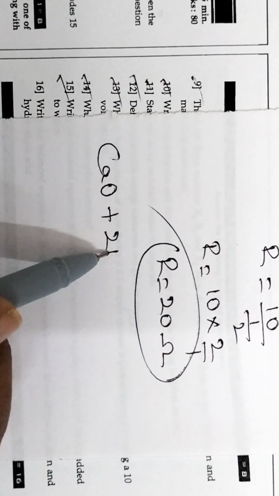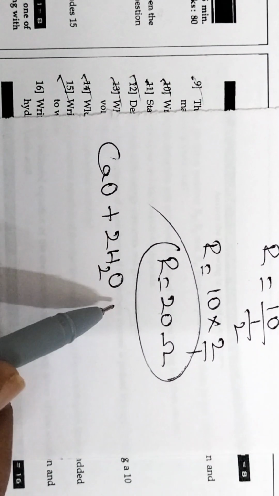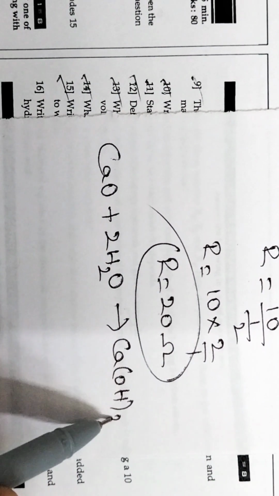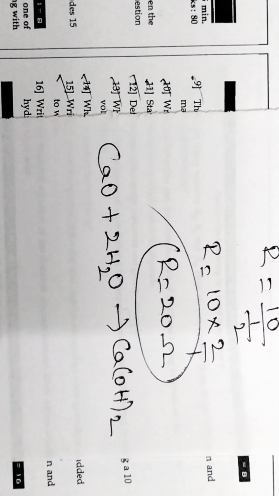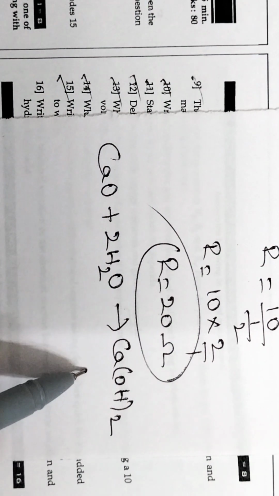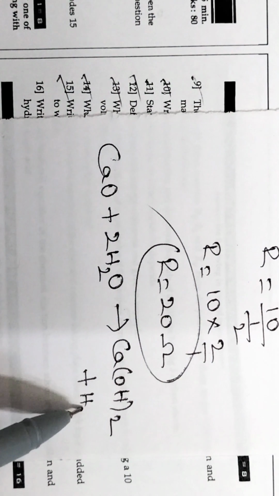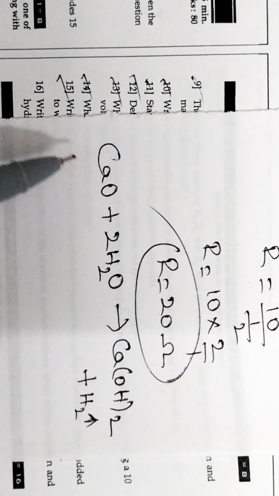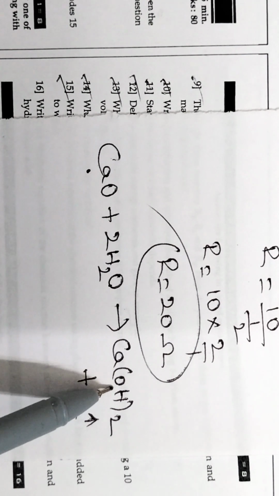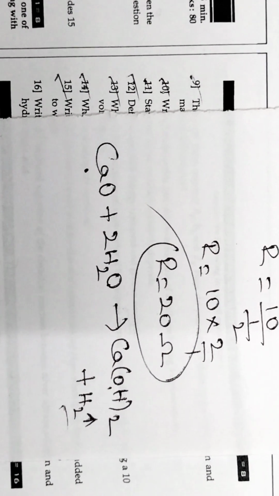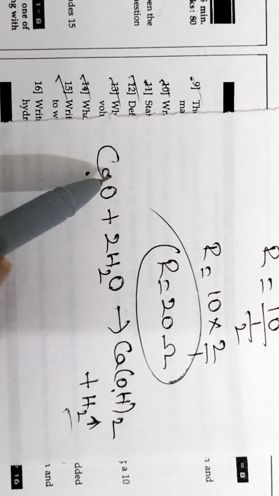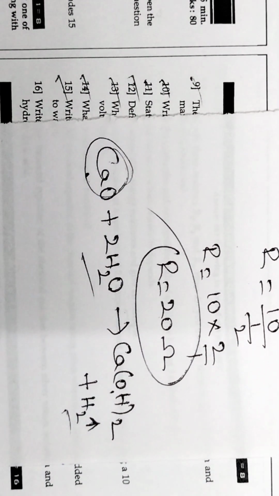When it is added to water, H2O, it gives rise to Ca(OH)2. What is Ca(OH)2? That is calcium hydroxide. So calcium oxide when it reacts with water, it forms calcium hydroxide. This is the balanced chemical equation when calcium oxide reacts with water.